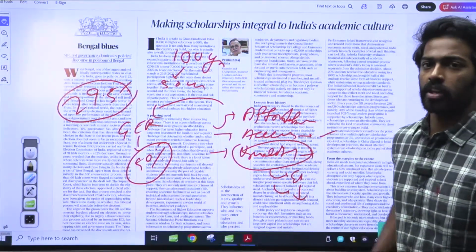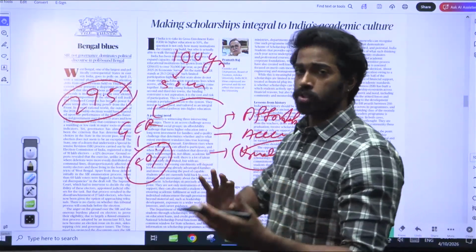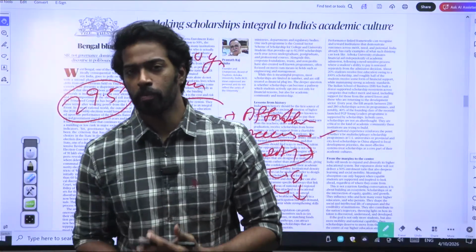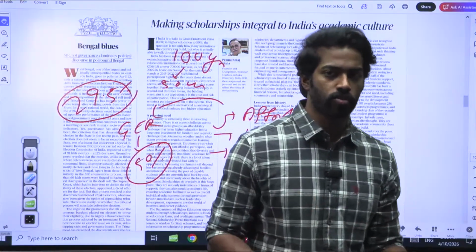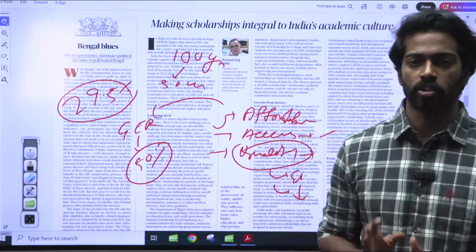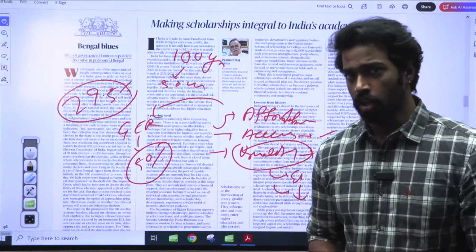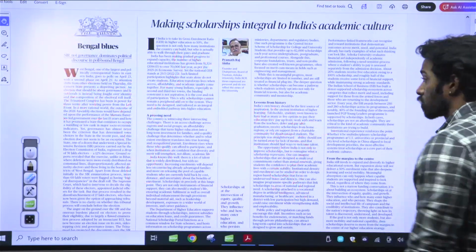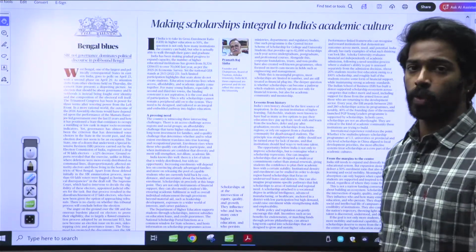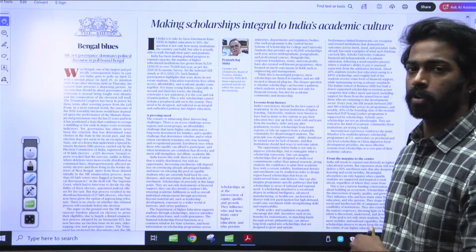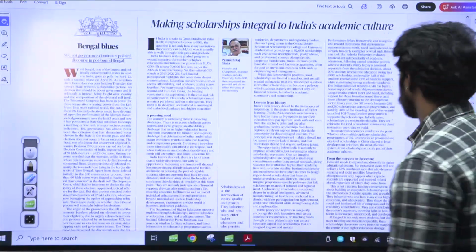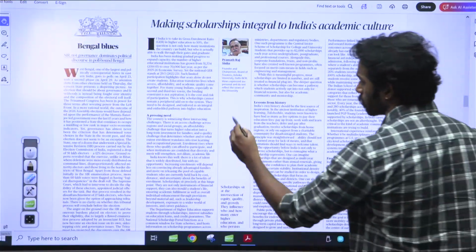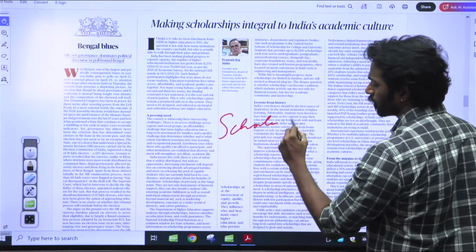And the only way we can tackle this and increase the number of people in higher education institutions is by providing scholarships, is what the author is trying to say. The author is saying that scholarships are the main way through which we can ensure that more people go to higher educational institutions. Now, what is a scholarship? Scholarships are of many types, right?